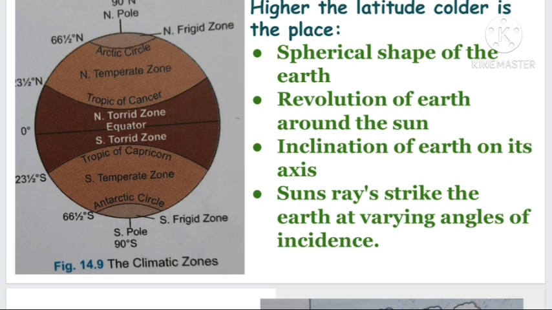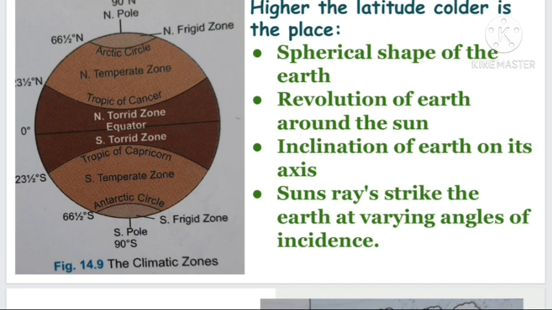What is its reason? It is mainly based on the spherical shape of the earth. Then the revolution of the earth is also a factor behind the temperature distribution. We know that when the northern pole is tilting towards the sun, that area receives more heat energy. When the south pole is tilting towards the sun, that area receives the heat energy. So the revolution leads to the difference in the tilting, or the facing, of a hemisphere towards the sun.